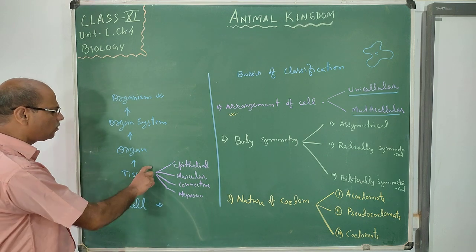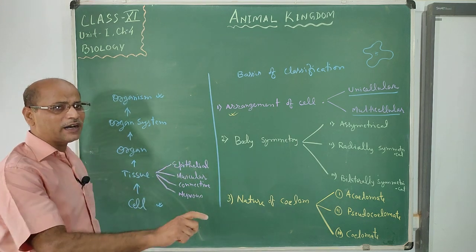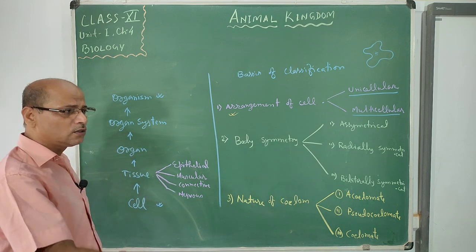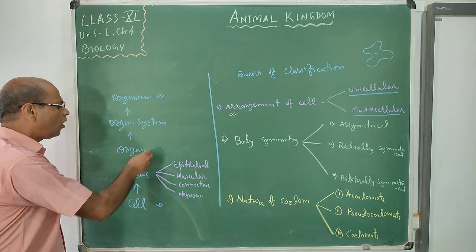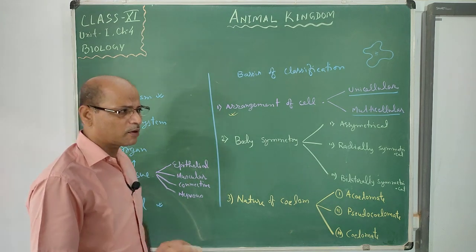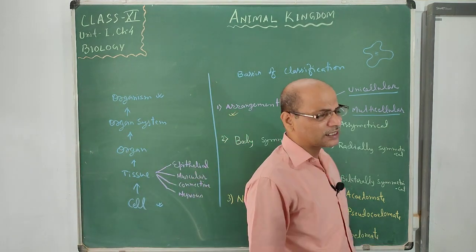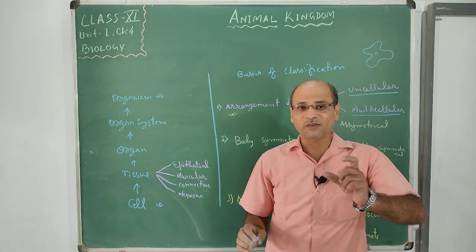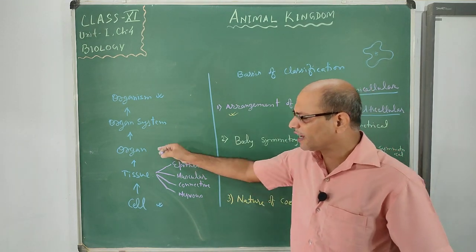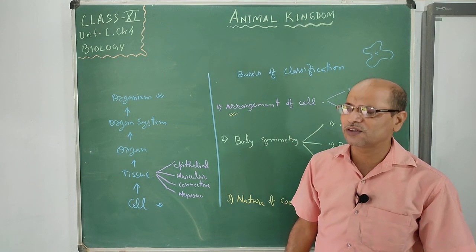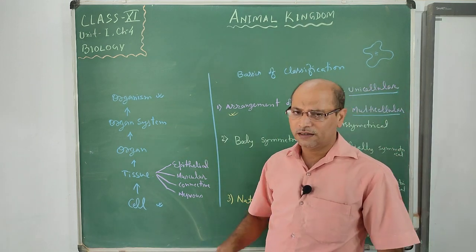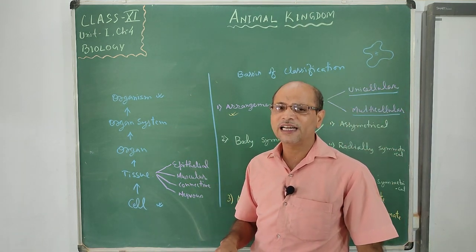So this is the tissue in our body which helps us to do the activities for the overall performance of our body. Any organ of our body is made by different types of tissue, and then they perform their special function. An organ like the eye performs the function of seeing things, vision. The ear is to hear sound.